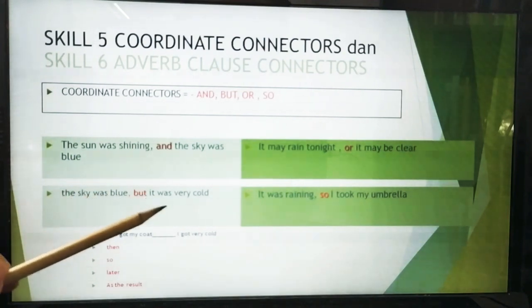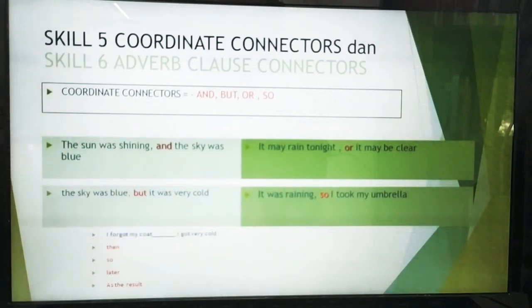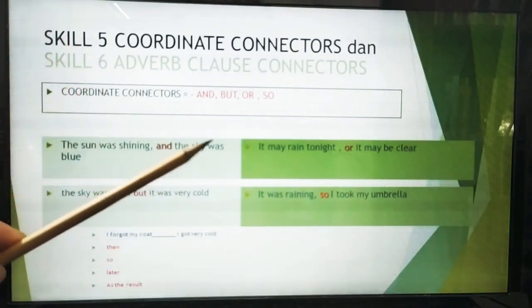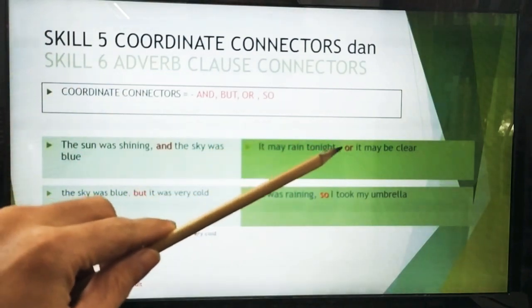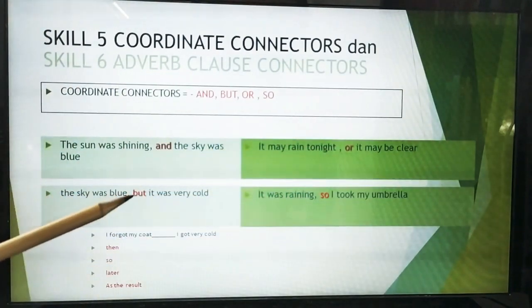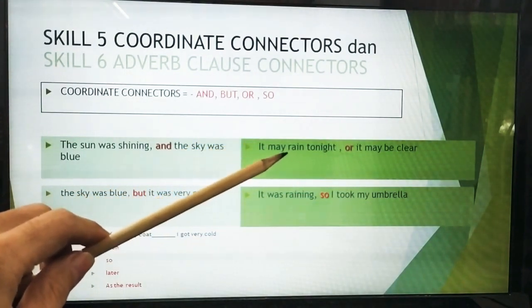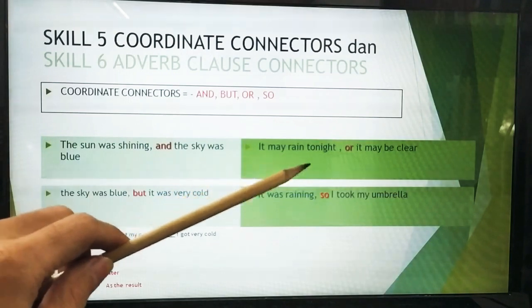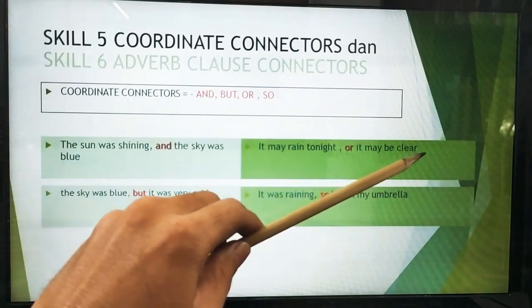It as a subject, was very cold as a verb. And then we also have this one. It may rain tonight, or it may be clear. The same structure. It may rain. It may be clear.